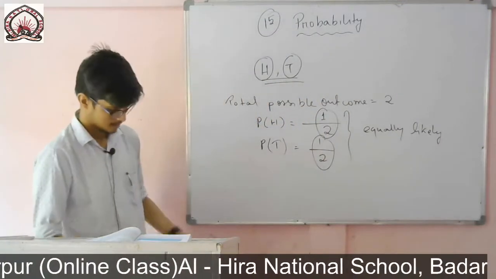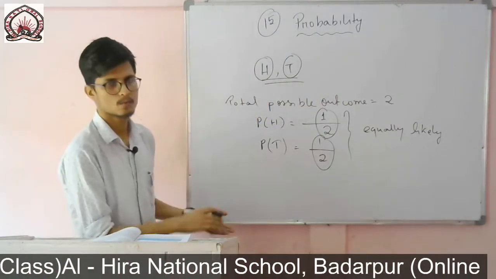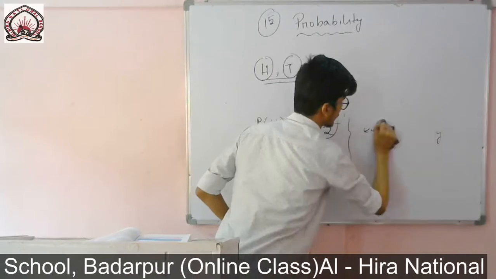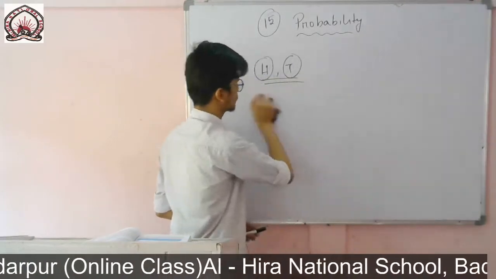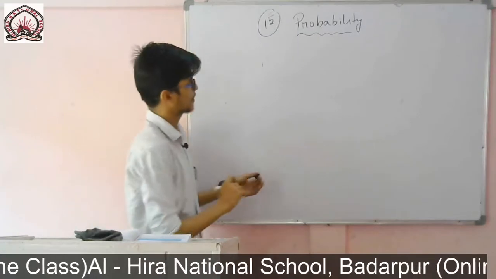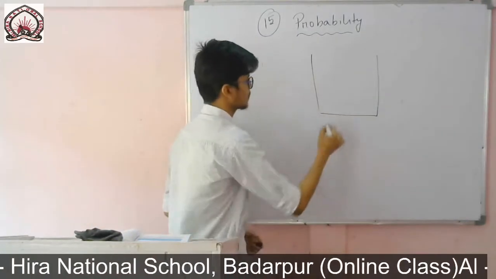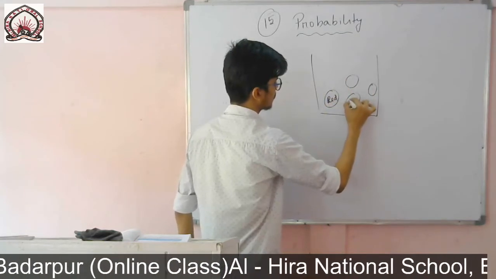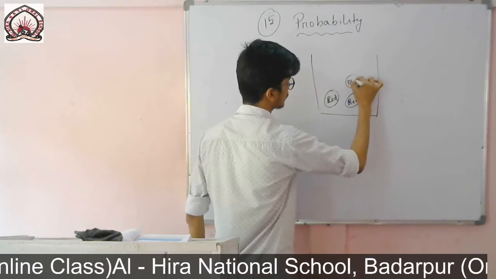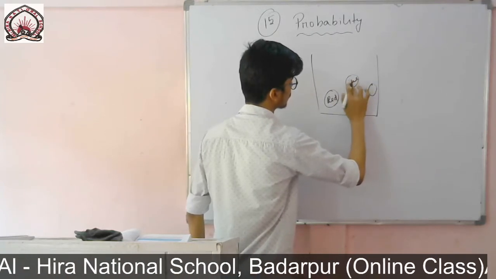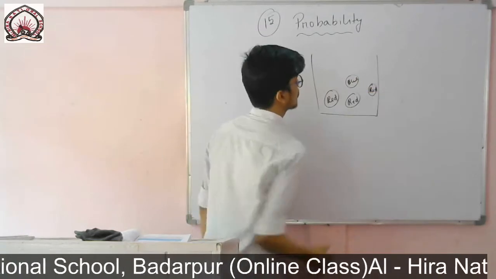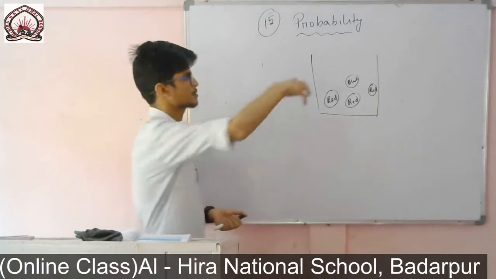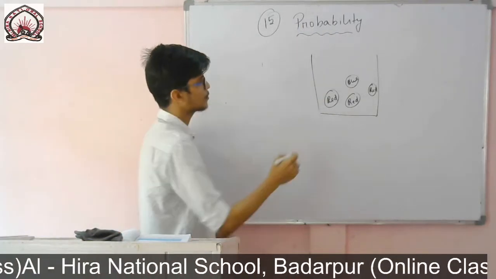But when will we say they are not equally likely? For this I am taking another example. Just think, I have taken a bucket and thrown some balls inside it. 4 balls: one is red, another one is also red, then one blue, and another red. So there are 3 red balls in the bucket and 1 blue ball. If I ask you to close your eyes and pick one ball, the chance of getting the red ball in this case is maximum.